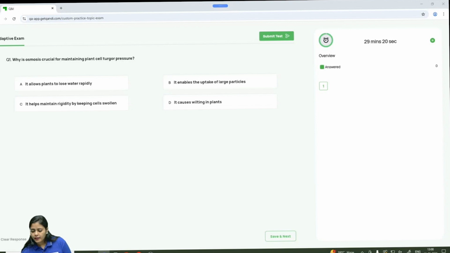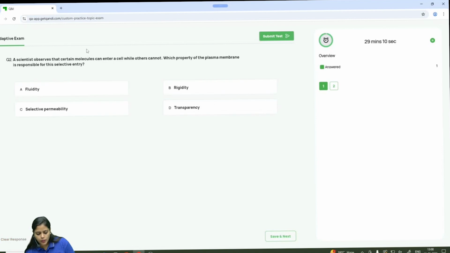Okay, so now I am marking the answer. Let's say, for example, you are saying option number C. Okay. Now go to the next question. Solve this.